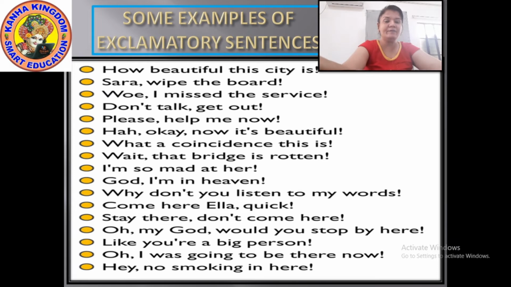God, I am in heaven. This is a feeling of something very good, when you are in some very lovely, pleasant place, like a hill station or Kashmir or somewhere like that. Then you automatically feel that you are in heaven. So at that time you say, oh, I am in heaven. I feel like I am in heaven. So this is a very good feeling.